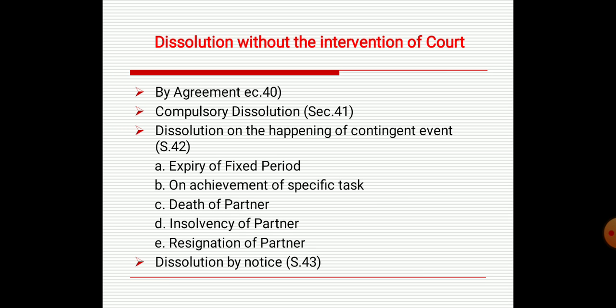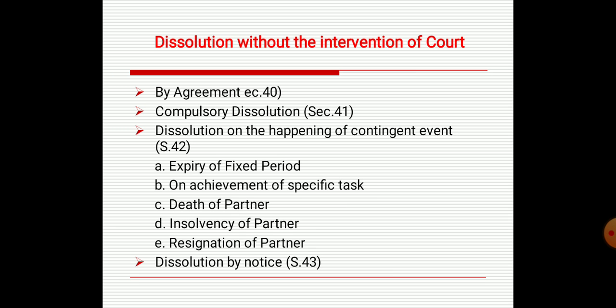This says a firm may be dissolved by the consent of all the partners and in accordance with the contract between them. A firm may be dissolved at any time with the consent of all the partners. This applies to all cases where the firm is for a fixed period or at will.